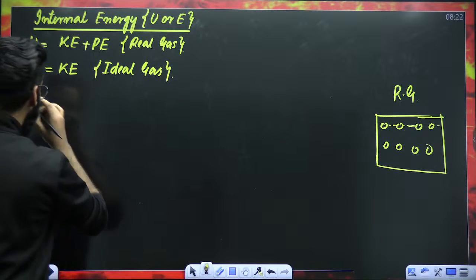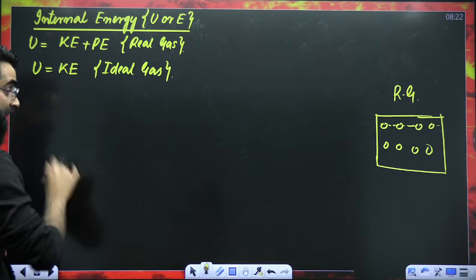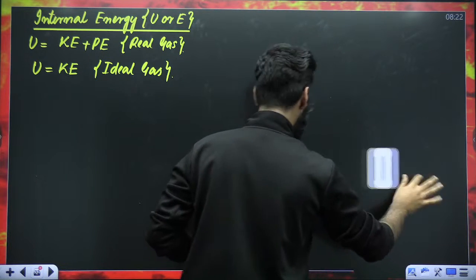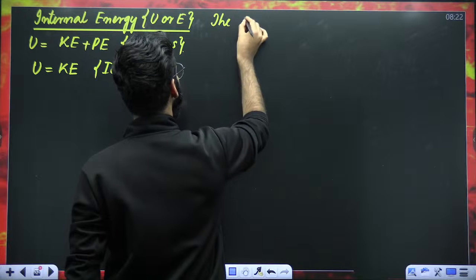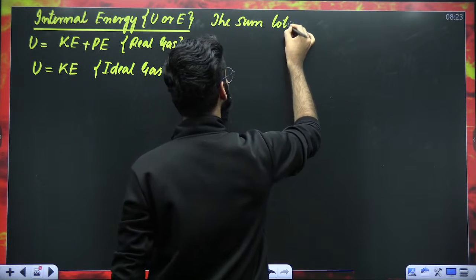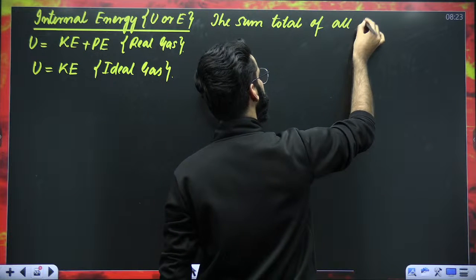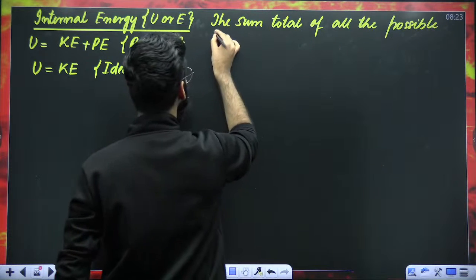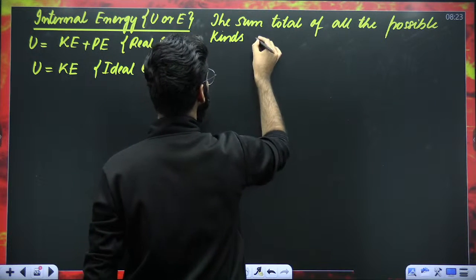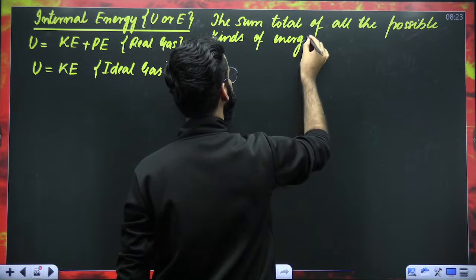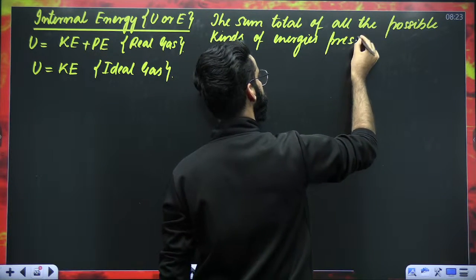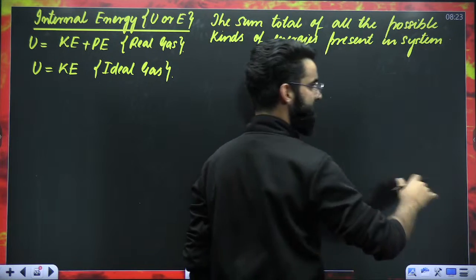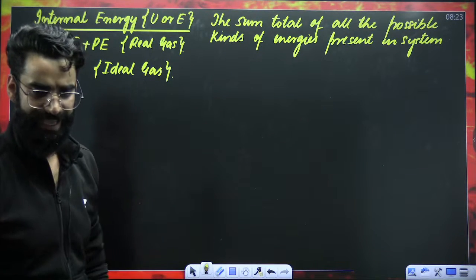Point number 1. Point number 2. If I want to define the internal energy, how do I write the definition of internal energy? Internal energy is basically the sum total of all the possible kinds of energies present in the system. And the system has to be at rest. The container in which the gas is present has to be at rest.